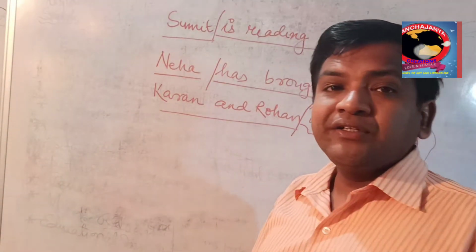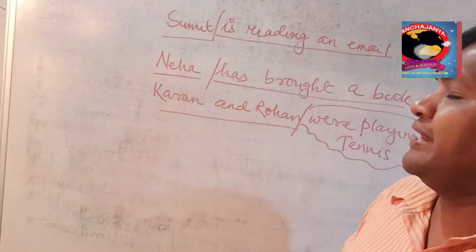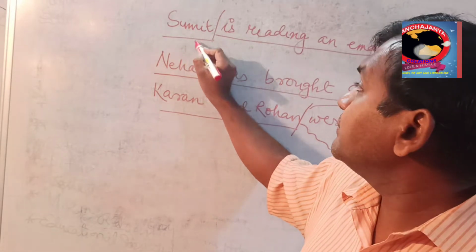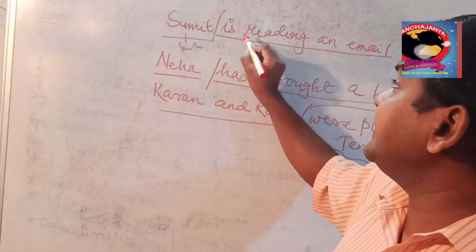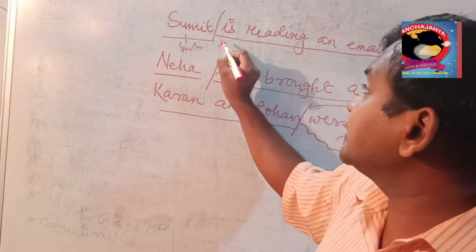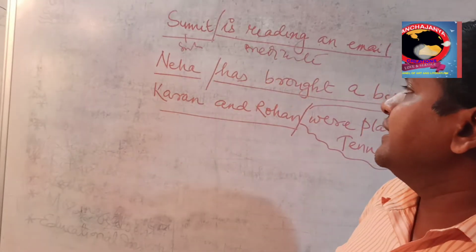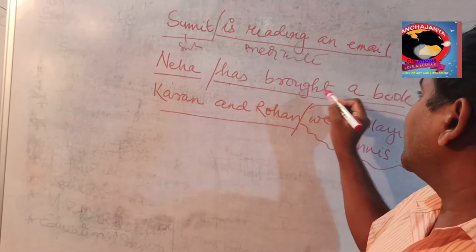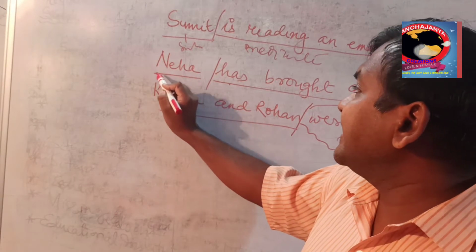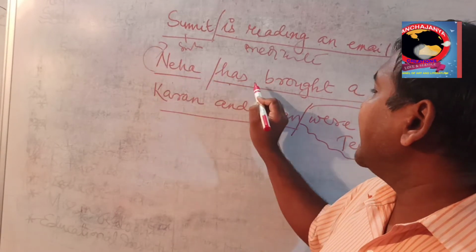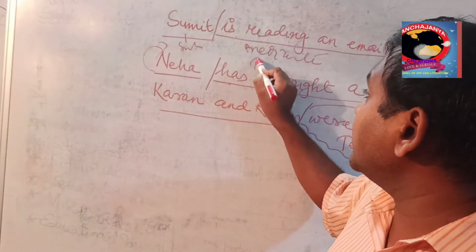Now let us see three sentences I have written. First is Sumit is reading an email. Sumit, the doer, means this is the subject. Then is reading an email. Is reading an email is the verb part, hence predicate. Now, Neha has brought a book. Now you see, when we say Neha, Neha is the subject, and has brought a book is the predicate part, meaning the verb part. Hence this is called predicate.